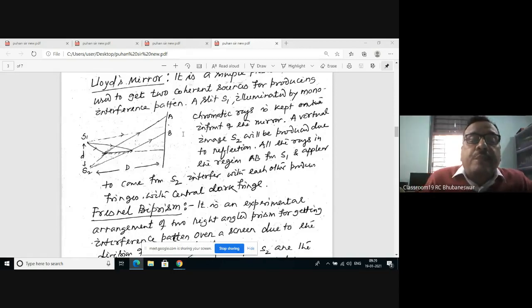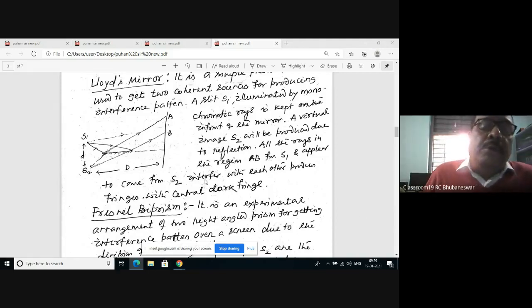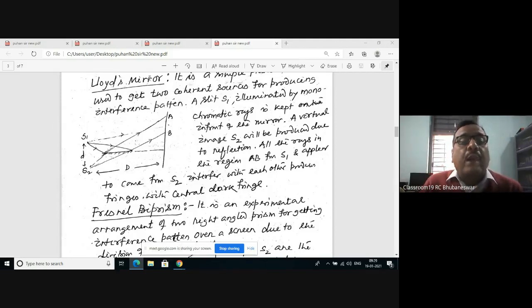Then the fringe width you can observe over the screen. This is the screen. What is the fringe width? Fringe width beta is equal to lambda capital D by small d. Beta can be measured from the screen, and applying the values of small d and capital D, lambda can be determined. So applying a plane mirror, you can measure the wavelength of the medium.